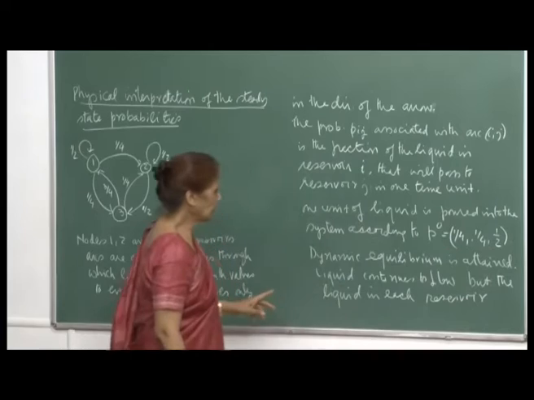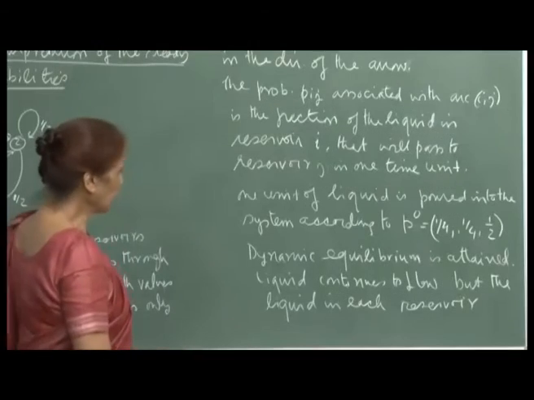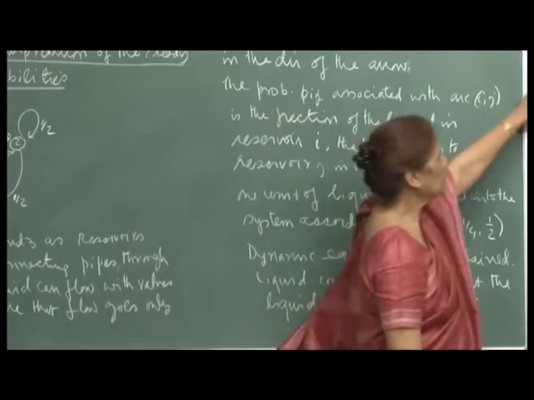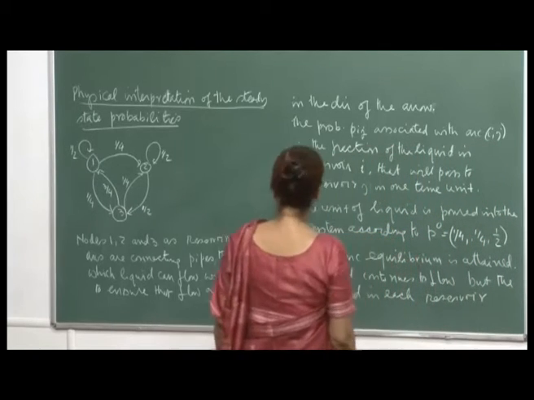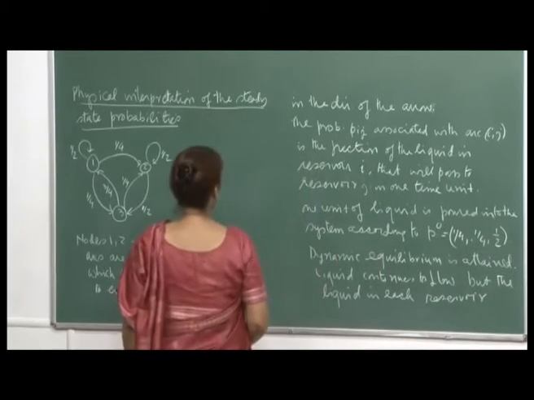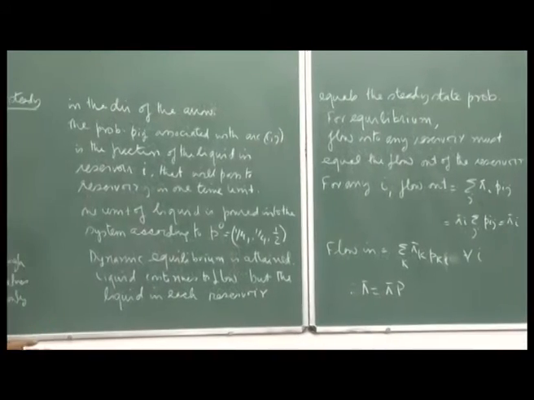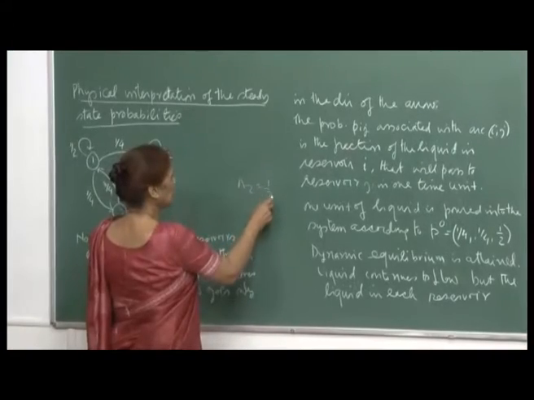So, finally, dynamic equilibrium will be attained and liquid will continue to flow, but the liquid in each reservoir will equal the steady state probabilities, right. So, our steady state probabilities, I do not have the numbers here, but whatever we had computed as pi 1, pi 2, pi 3. For example, I remember pi 2 was 1/3.